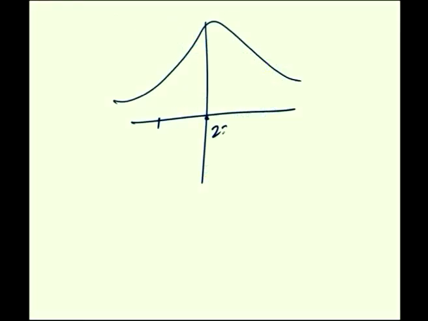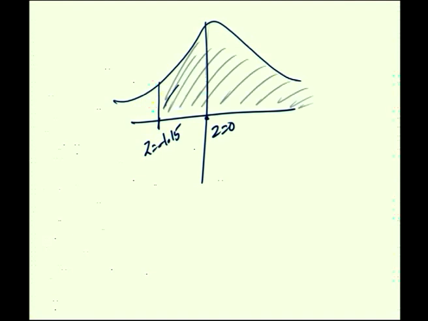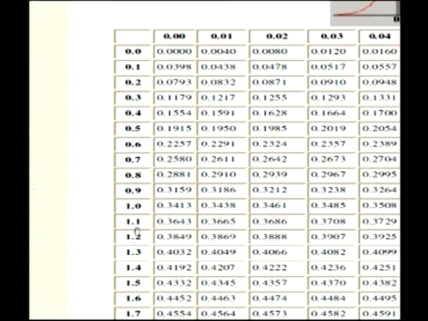This is Z is equal to 0, this is Z is equal to minus 1.15. So, the area to the right is to be shaded, part is already 0.5, and the area from 0 to minus 1.15 is the same as the area from 0 to plus 1.15. Look at the tables, we want 1.15.